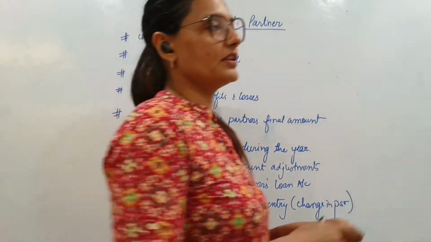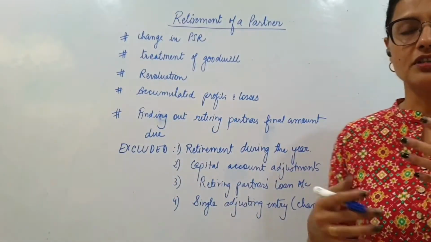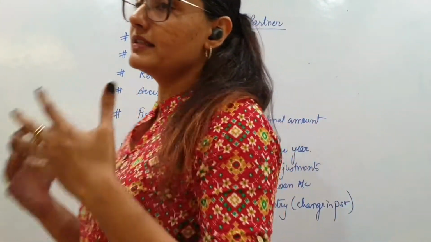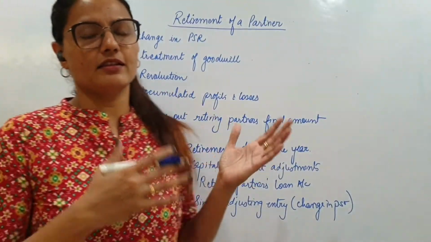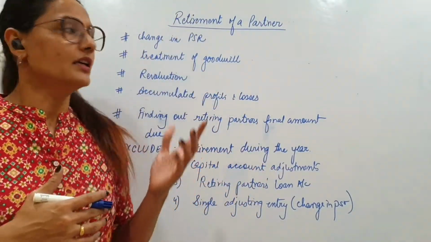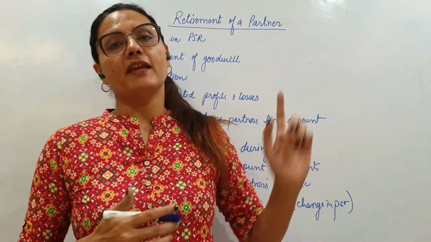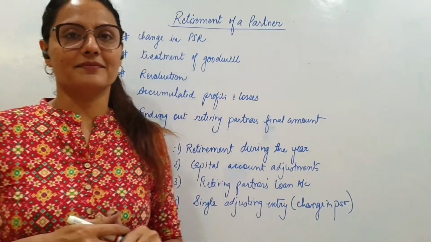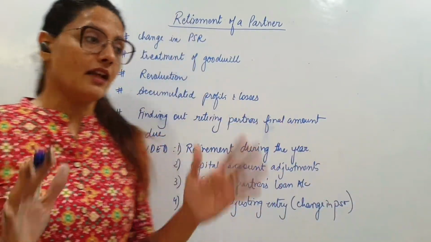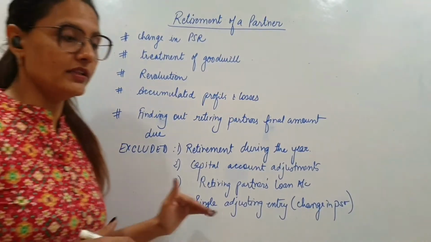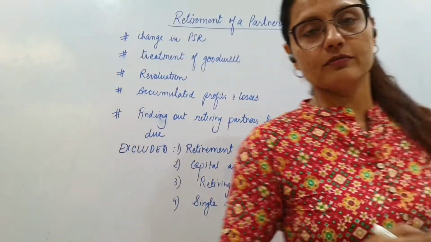Now, this is something different. The retiring partner is going away from the business, so he has a lot of things invested, a lot of shares to be taken from the firm, and we need to calculate the amount payable to the retiring partner. All that is there. Now, very importantly, what is excluded from retirement so that you do not waste too much time this year,